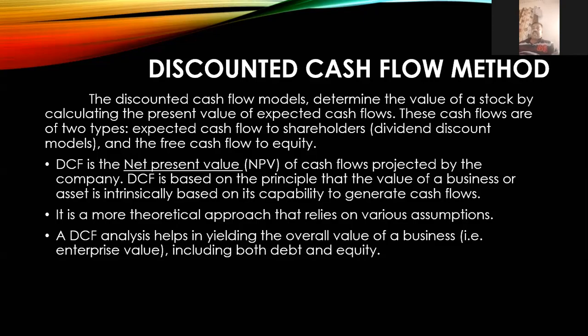Okay. This cash flow has 2 types. In the cash flow model, there are 2 types. Expected cash flow to the shareholders. What is the expected cash flow of the shareholders? It can be called the dividend discount model. Whatever dividend the shareholders are going to get through equity shares, that's the dividend discount model. And the free cash flow to equity model. These are the 2 models we're going to see in the discounted cash flow models.